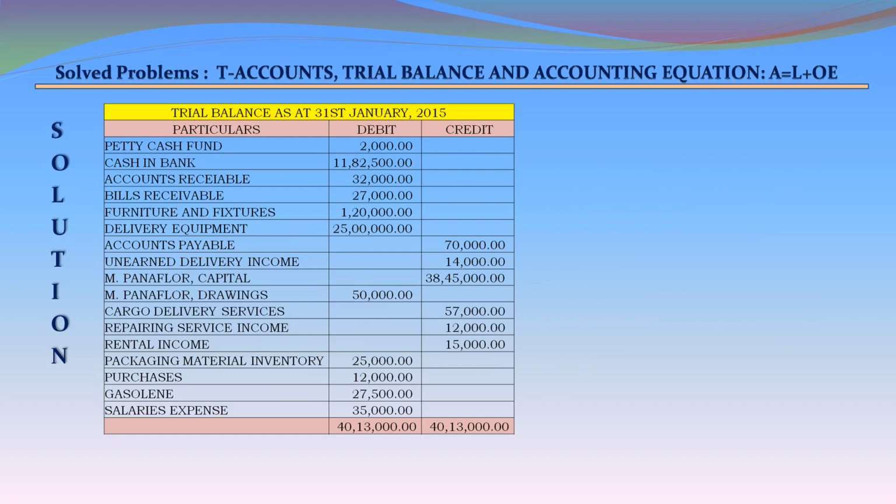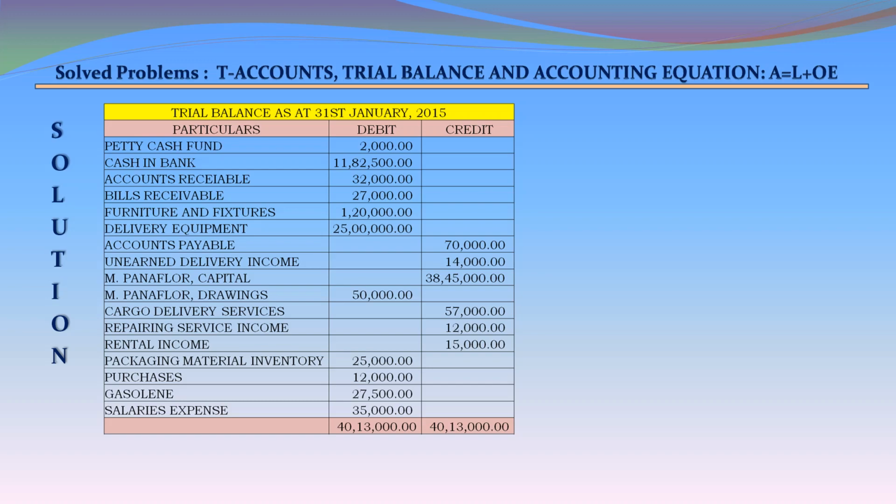Trial balance as at 31st January 2015. Particulars: debit, credit. Petty cash fund 2,000 debit. Cash in bank 1,182,500 debit. Accounts receivable 32,000 debit. Bills receivable 27,000 debit. Furniture and fixtures 120,000 debit. Delivery equipment 2,500,000 debit. Accounts payable 70,000 credit. Unearned delivery income 14,000 credit. Panafloor capital 3,845,000.